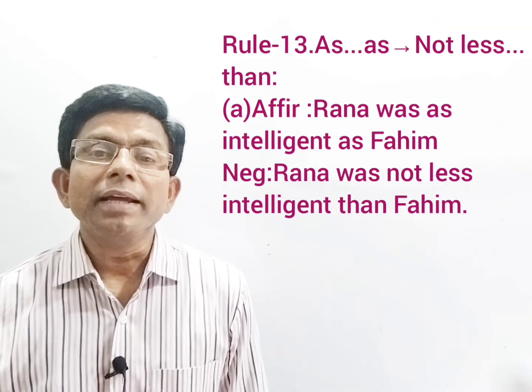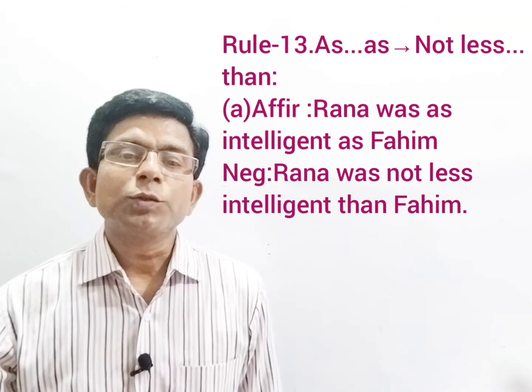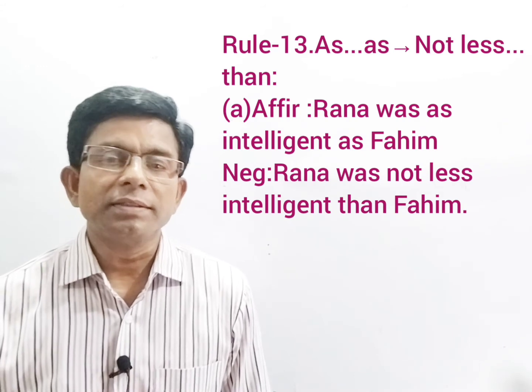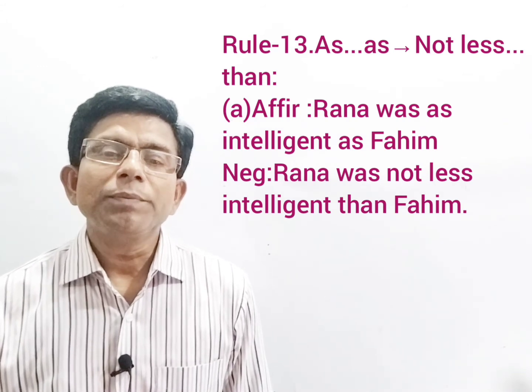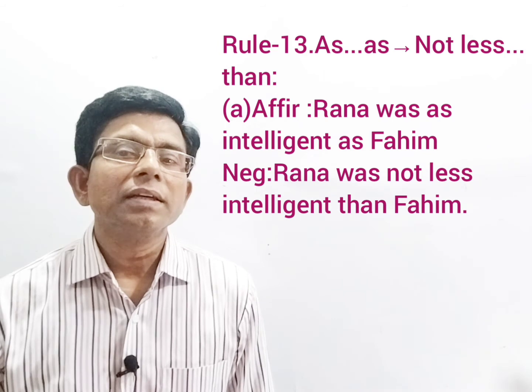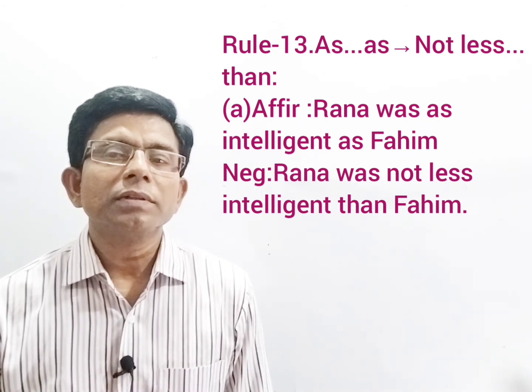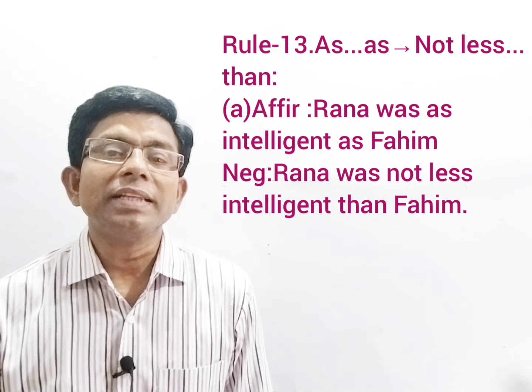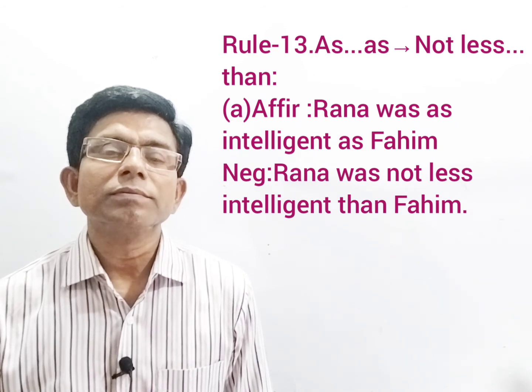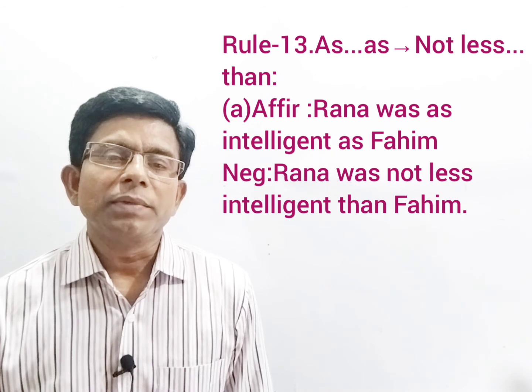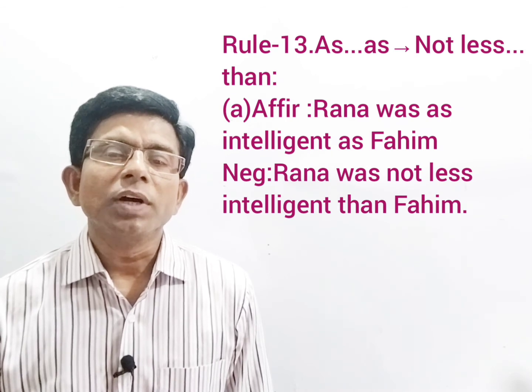Okay, then next rule please, it is rule number 13. If you find as ... as in your affirmative sentence, in your negative sentence you have to use not less ... than. For example, affirmative sentence: Rana was as intelligent as Fahim.